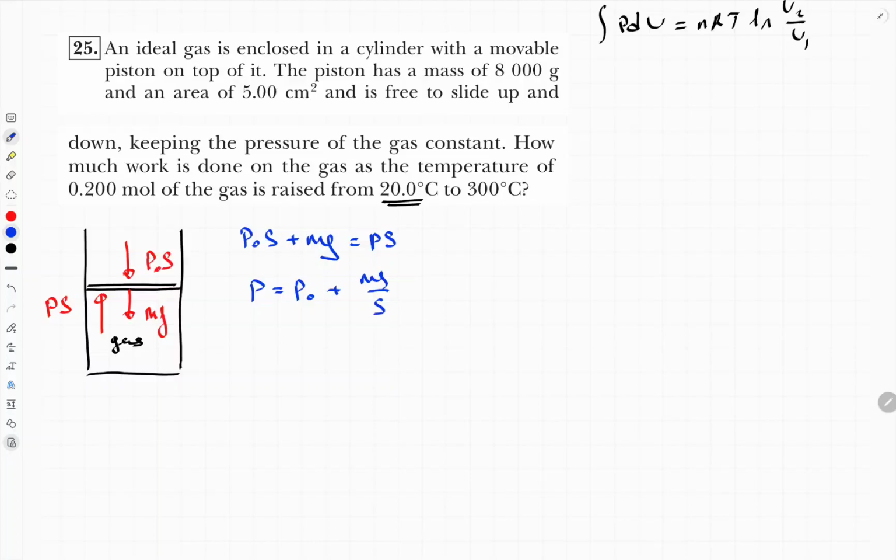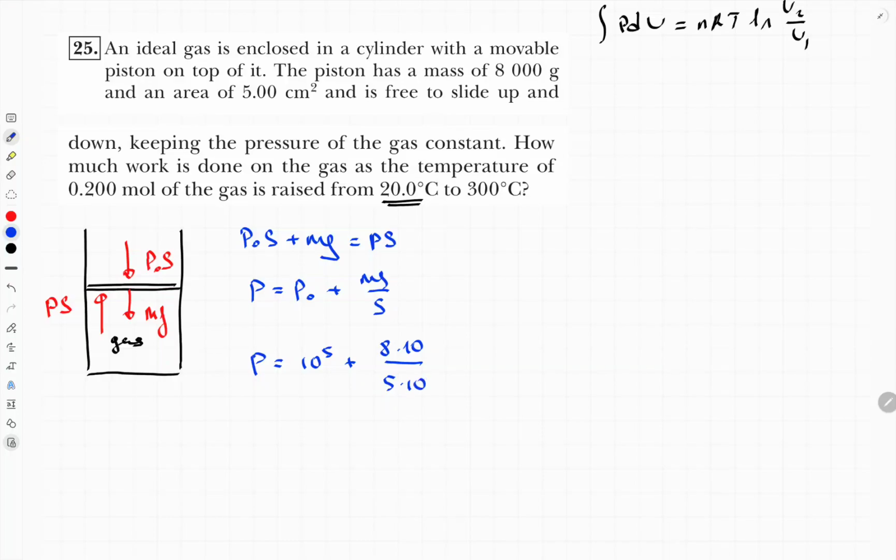We can calculate it quickly. Atmospheric pressure approximately 10 to the power of 5 Pascal plus m, mass of the piston 8,000 grams, which is 8 kilograms, times gravity approximately 10, area 5 centimeter square.